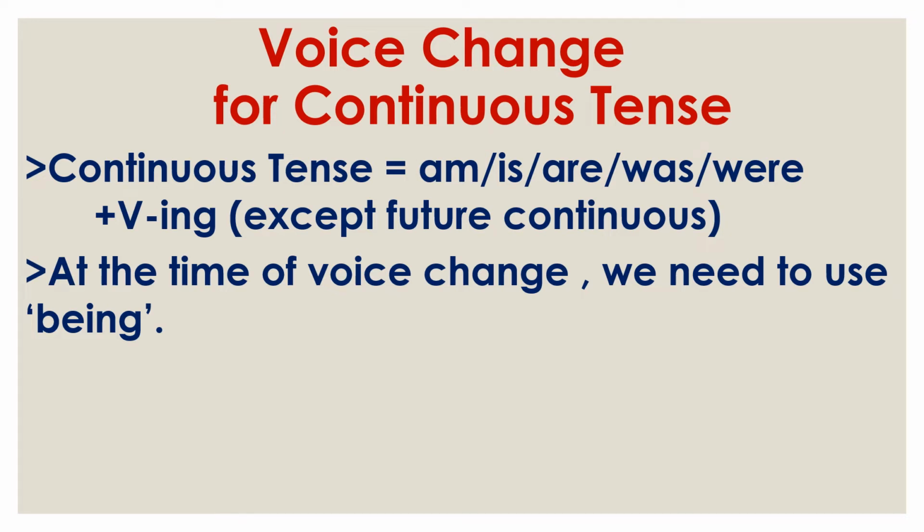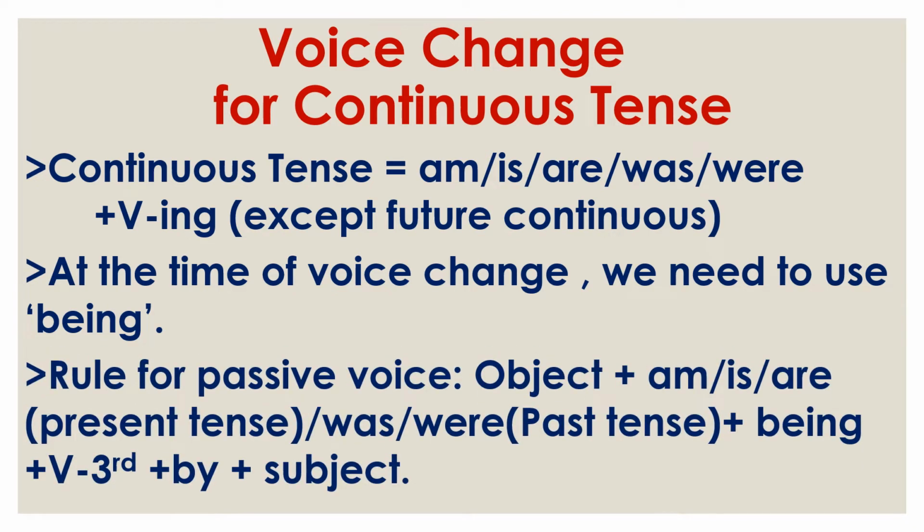At the time of voice change, we need to use being, B-E-I-N-G. Now we talk about the rule for passive voice. At first the object, then am, is, are in present tense or was, were. Among these five, there will be only one. Then we have to use being, then the third form of the verb, then by, then the subject.